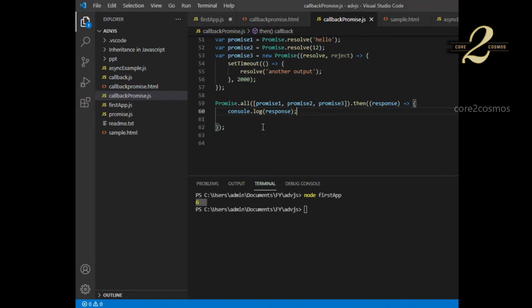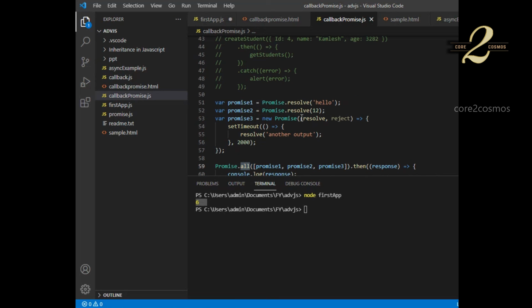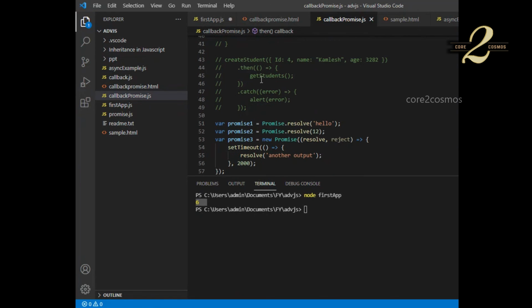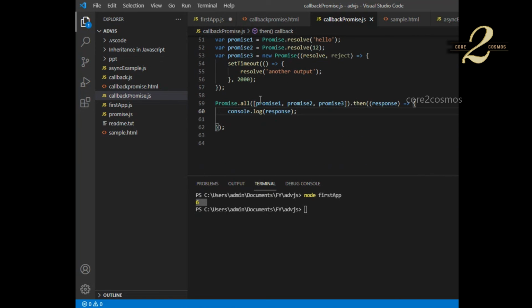So similarly, using promises, I can perform multiple functionalities simultaneously. That is also possible using promise. So are you clear, guys? I have to use this promise dot all method for performing several functionalities simultaneously. I can pass the list of promises, and then by using dot then, I can handle the successful response. And if something goes wrong, I can also handle it using dot catch.